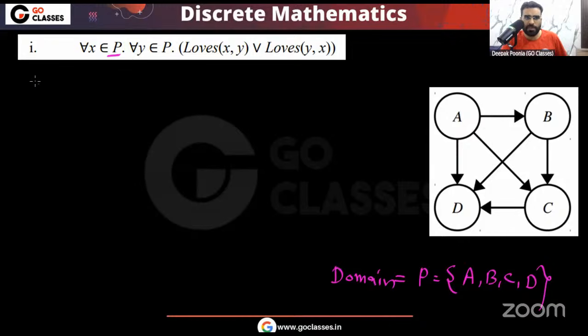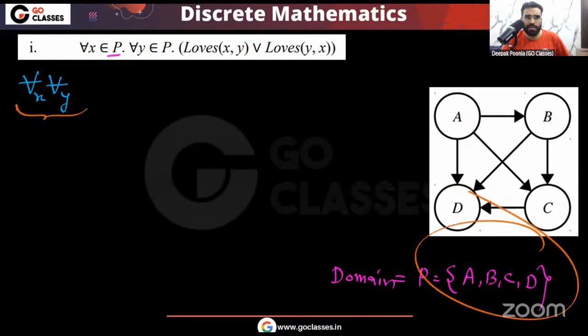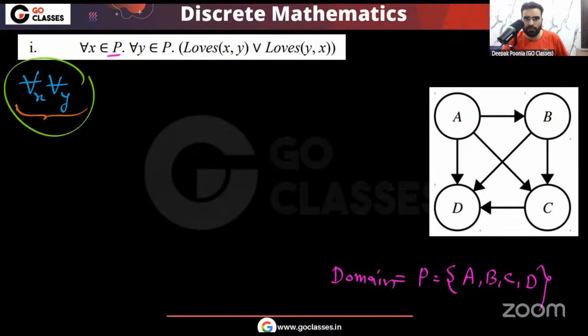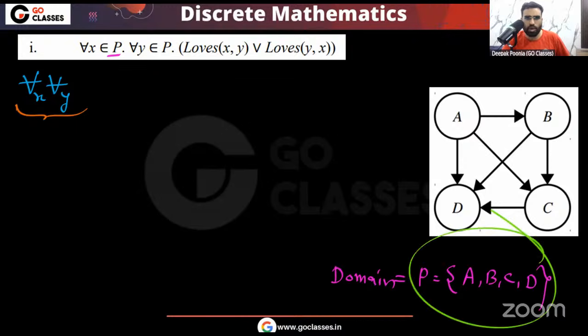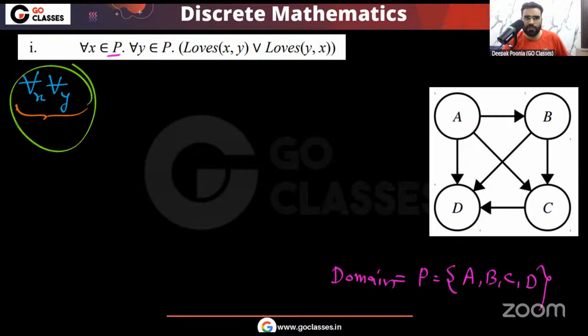And you can see here we have the template for all x, for all y. What does it mean? It means that for every pair of elements in this domain, those two elements can be same or different, correct? x, y, they can be same, they can be different. For example, x, y both can be A. x can be A, y can be B, x can be B, y can be A. The point is for all, it means for every pair of elements from this domain, those elements may be same, may be different.